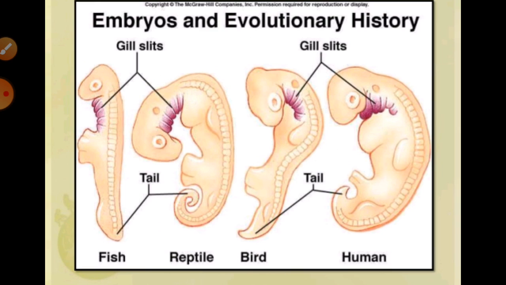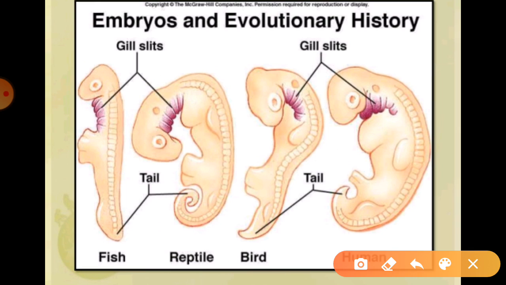In the diagram you can see the embryos of different organisms: fish, reptiles, birds and human beings. You can see these gill slits are present in all of them during the embryo stages, and the tail is also present in all these organisms.